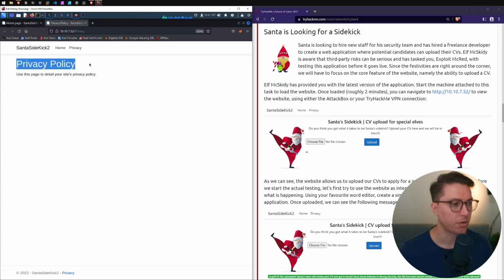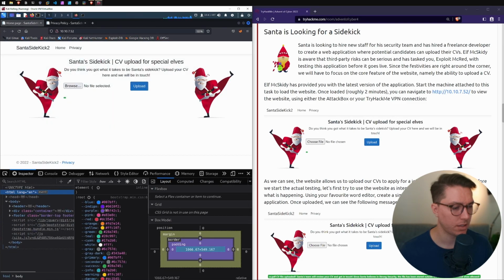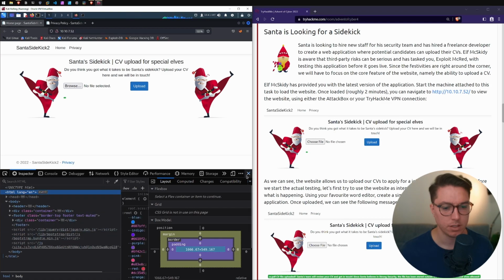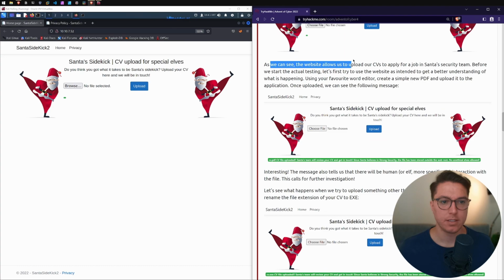So I'm just gonna sort of poke around, use this page detail. We look at the inspect, can we see anything? jQuery, Bootstrap. This could just be a custom thing that they've made. It's not like an existing CRM or anything like that, just meaning they've put it together themselves. Okay, so as we can see, the website allows us to upload CVs, correct?